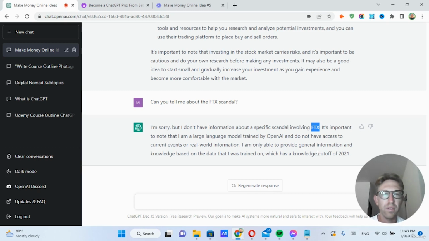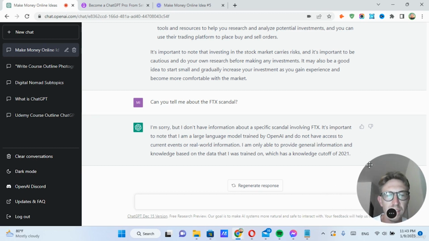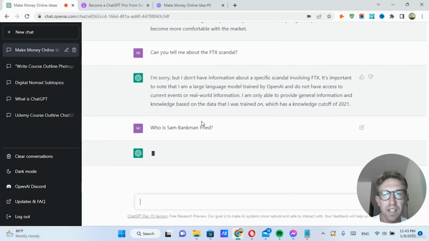As you can see, it has a knowledge cutoff of 2021. So it doesn't have information about this FTX crypto scandal yet. What if we ask, who is Sam Bankman-Fried? That's the guy that was behind the scandal.